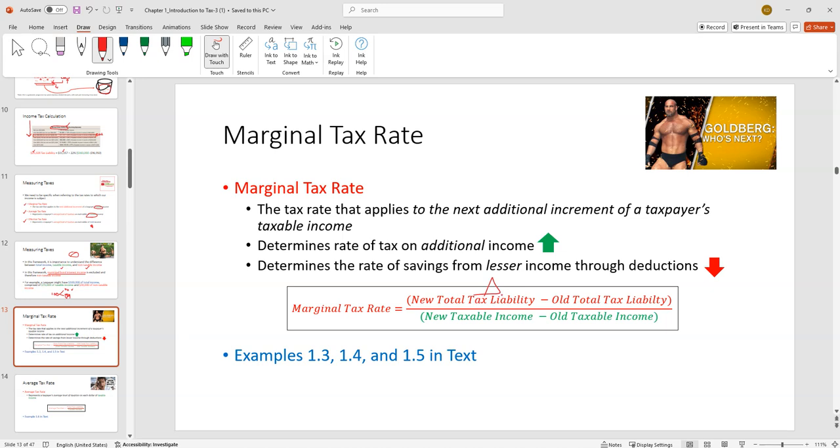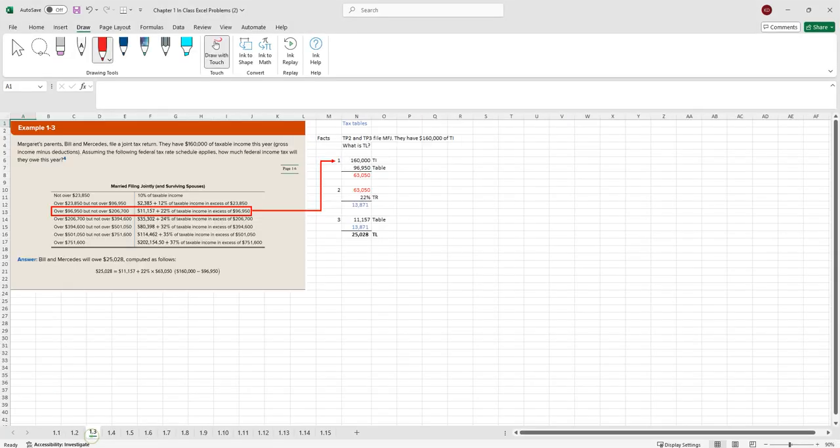And essentially it's going to be your change in your tax liability over your change in your taxable income, right? So marginal tax rate, right? Typically it's what are you going to pay on the next dollar of income? But we have the more specific example down here. Let's give it some numbers.